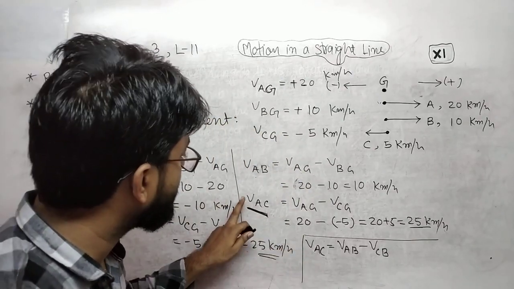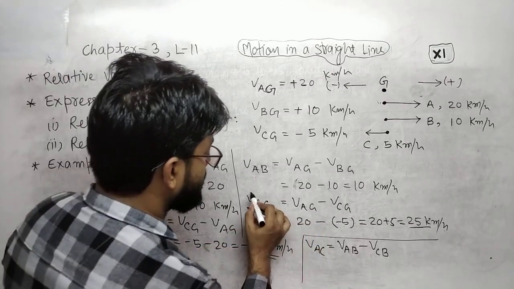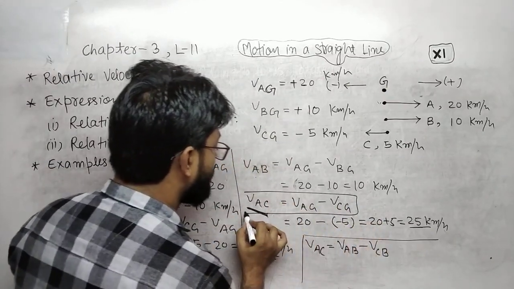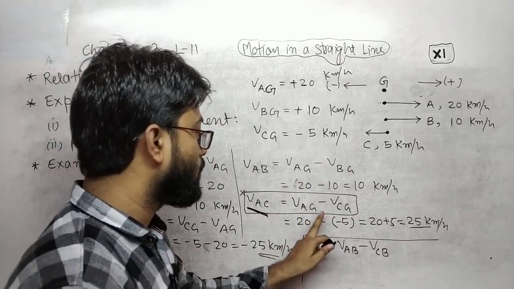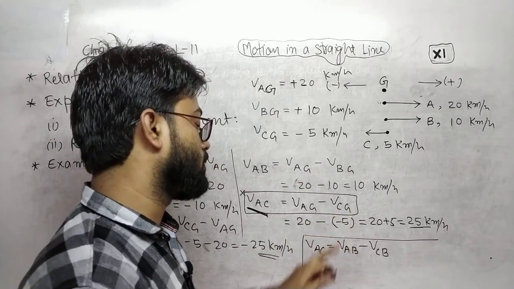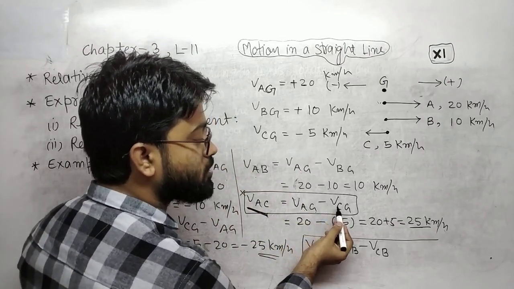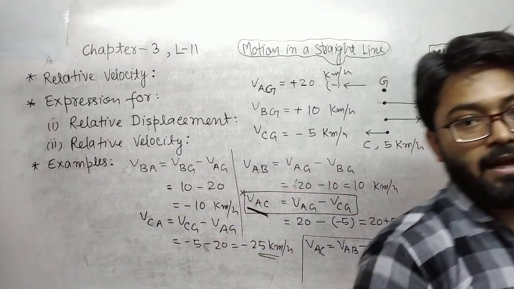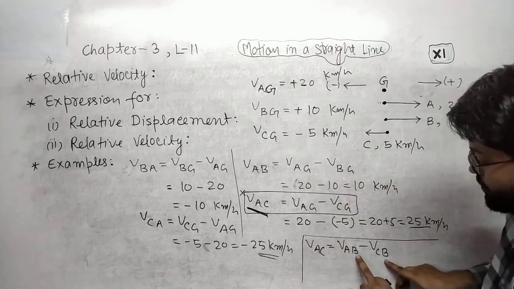Here we have calculated velocity of A with respect to C, but the formula is velocity of A with respect to ground minus velocity of C with respect to ground. But I am changing that reference point.